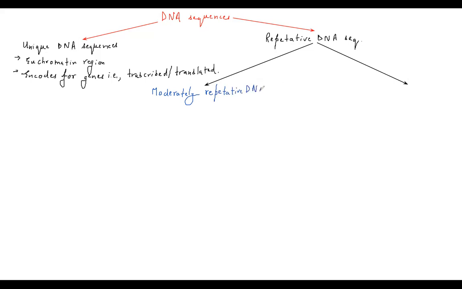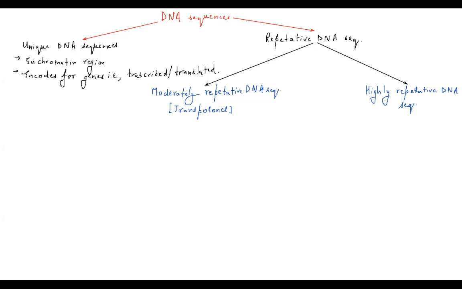Okay. So these DNA sequences, which are called moderately repetitive DNA sequences, are also referred to as transposons. And another one is referred to as highly repetitive DNA sequences. Now, what do you mean by highly repetitive DNA sequences? It means these are highly repetitive in nature. Then they are said to be highly repetitive DNA sequences.